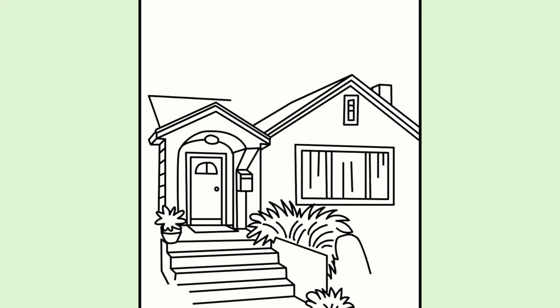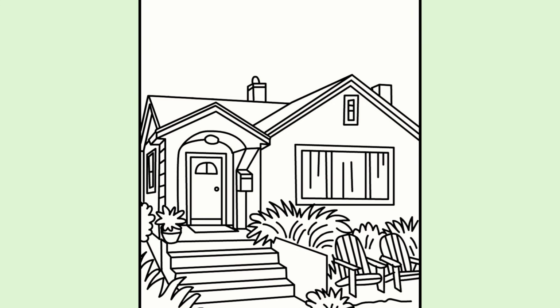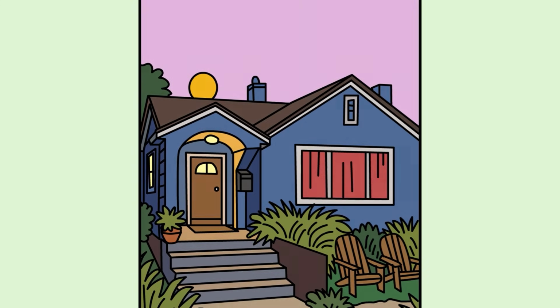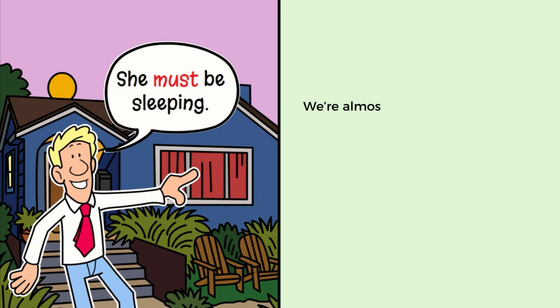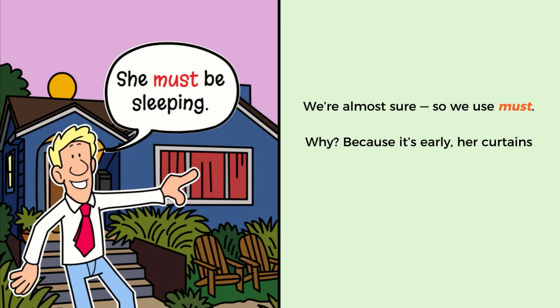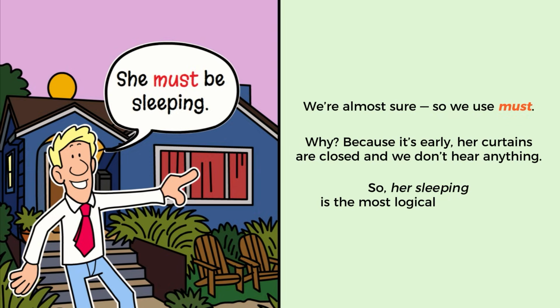It's 6 a.m. The sun is up, but Anna's curtains are still closed. There's no noise. Everything is completely quiet. She must be sleeping. We're almost sure, so we use must. Why? Because it's early. Her curtains are closed and we don't hear anything. So her sleeping is the most logical explanation.